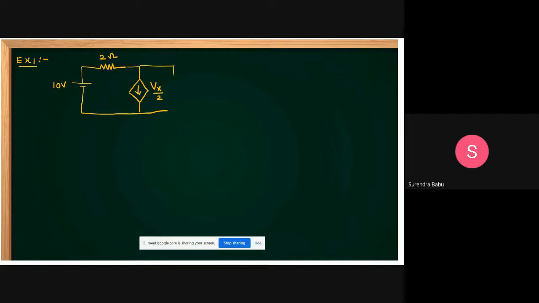And this is a 1 ohm resistance, with plus minus Vx across it. Then find Vx. In this case, you find the Vx.